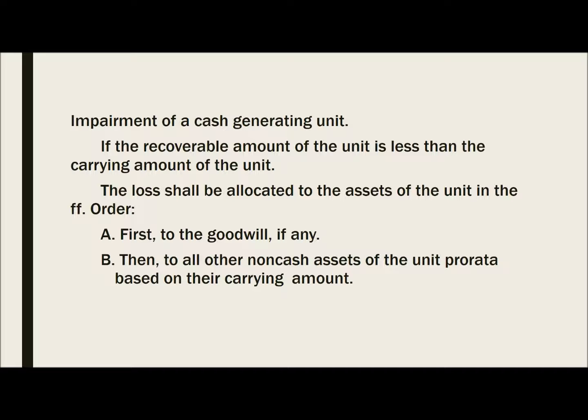So for the impairment loss for a cash generating unit, we allocate first to the goodwill, if any, and then second, to the other non-cash assets of the unit pro rata, based on the carrying amount.